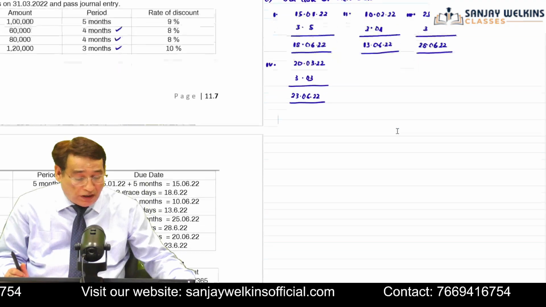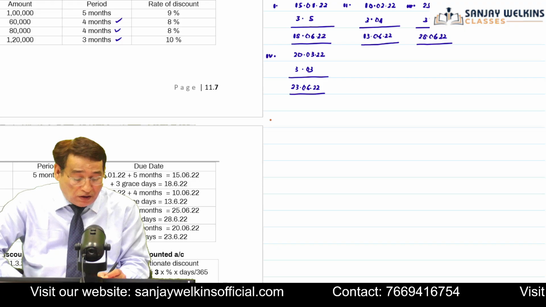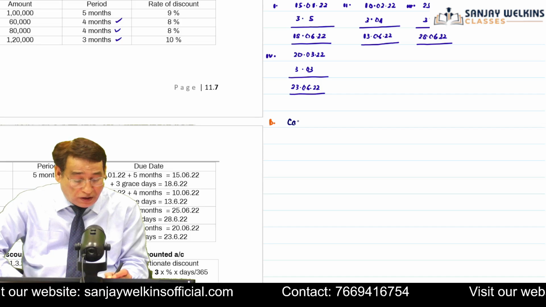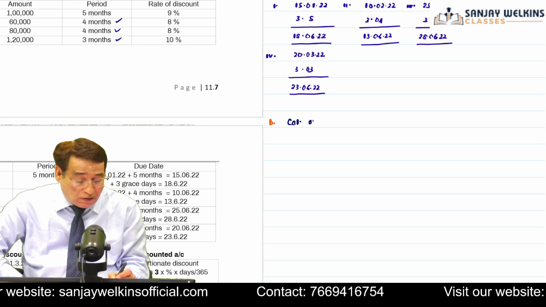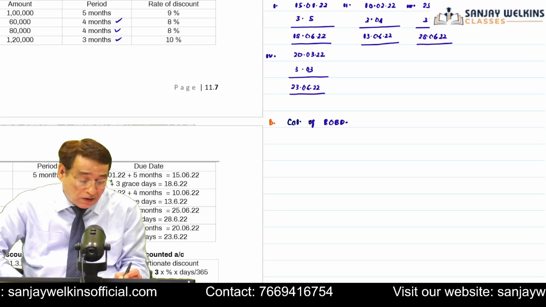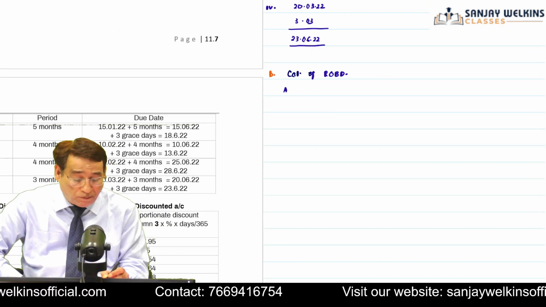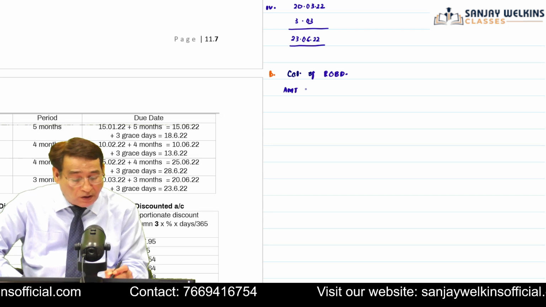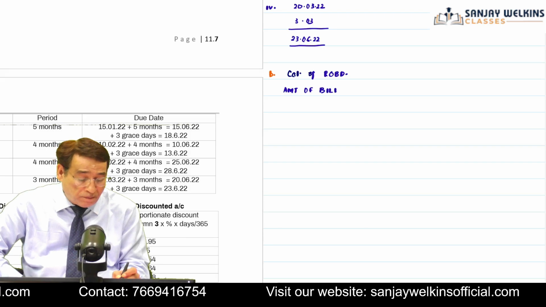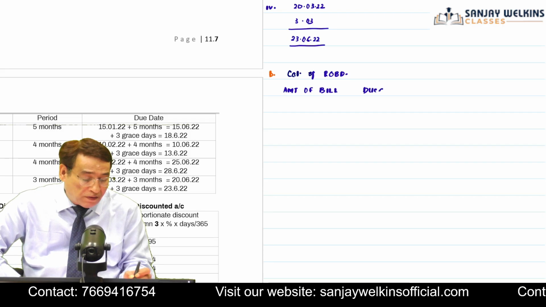Once we have the due dates, now we can repeat the process as we did with respect to the last question. Now under step number B, what I am supposed to do is compute the calculation of rebate on bills discount account. In order to compute the same, first of all, I am going to write the amount of bill. Then I am going to write the due dates, if you want to write, otherwise this column is not needed.